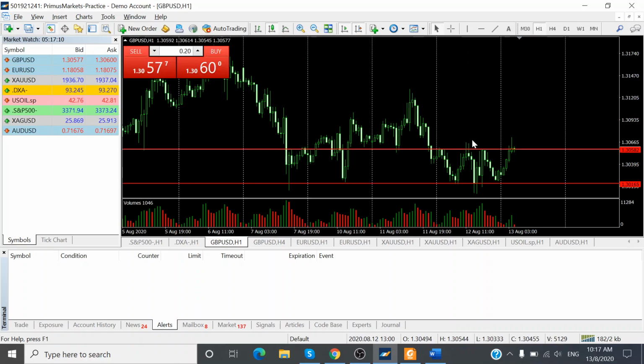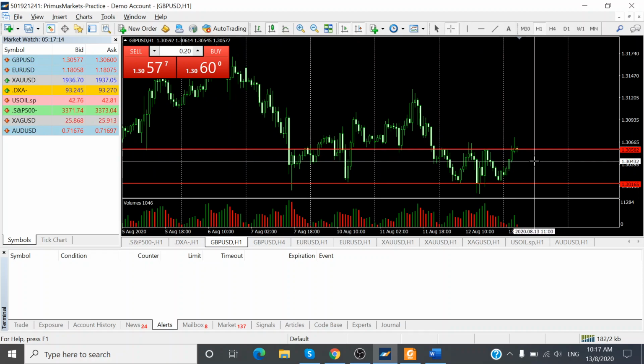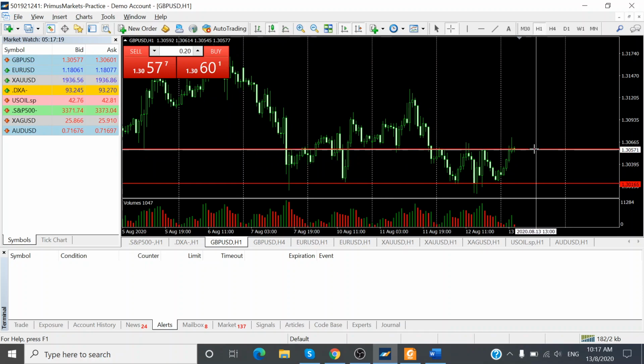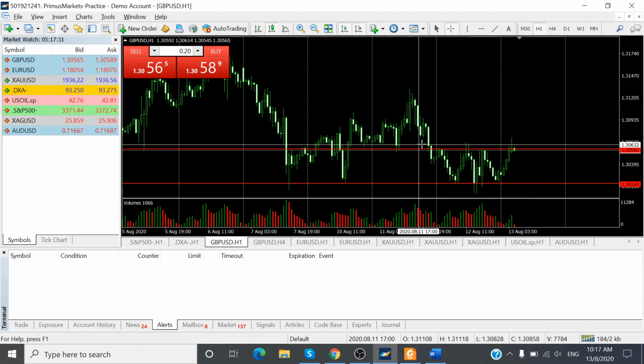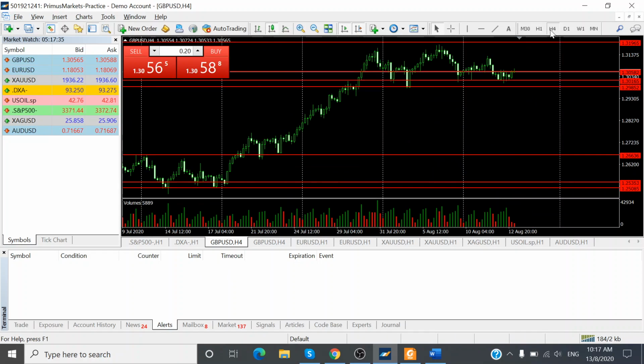Okay, so similar patterns for the UK pound. If the US dollar manages to find support and move up, we could be seeing the UK pound finding some resistance here and coming down towards the next support levels of 1.3016, which is 41 pips to the downside. And if the US dollar doesn't hold and pushes down, we could be seeing the UK pound pushing up to a next level of 1.3085. Okay, so that's about 31 pips to the upside.